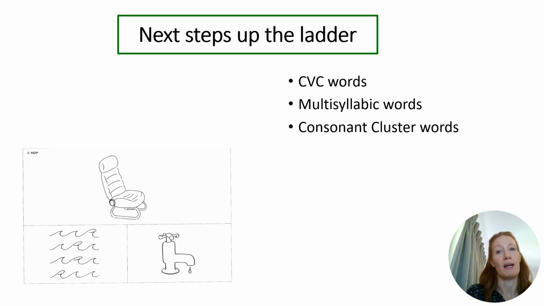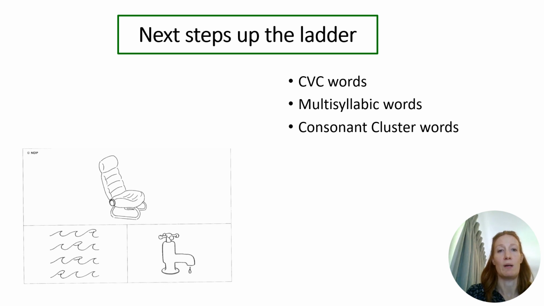Continuing our way up the ladder, the next level is CVC words. These are generally more difficult than CV words for a child with CAS to say, and are usually worked on after CV words. We can start by building CVC words from a consonant-vowel word plus a consonant. For example, C plus T, as in this picture below. Picture cards can again be useful at this stage.